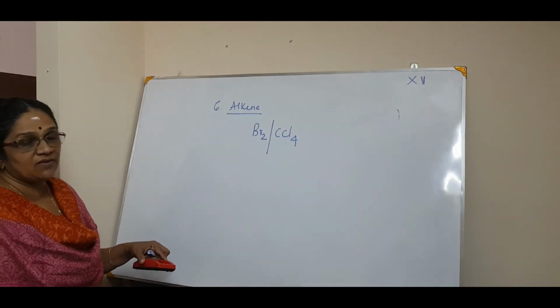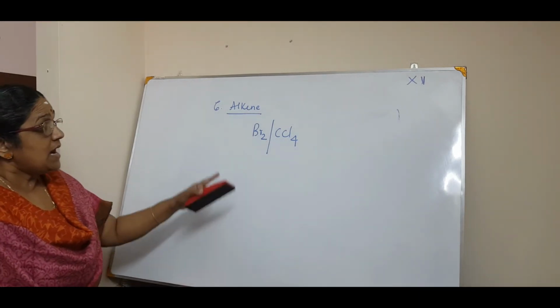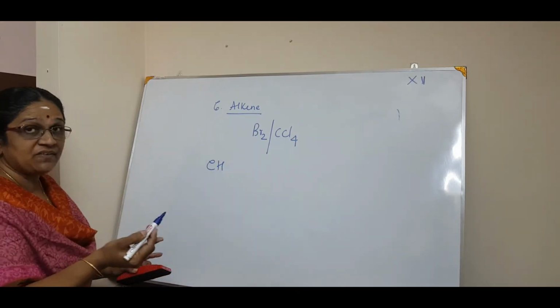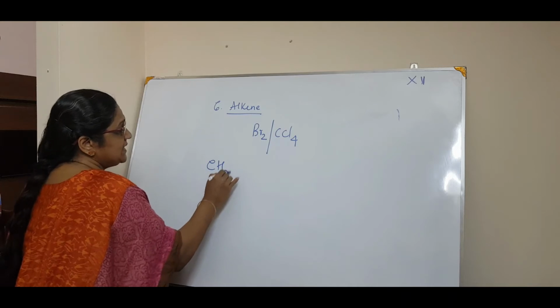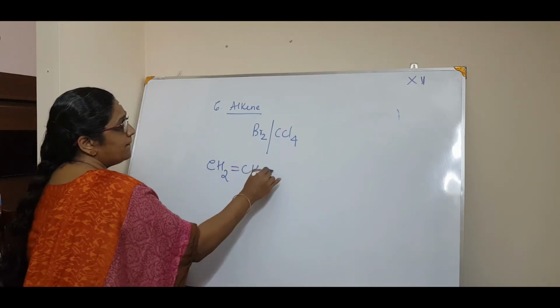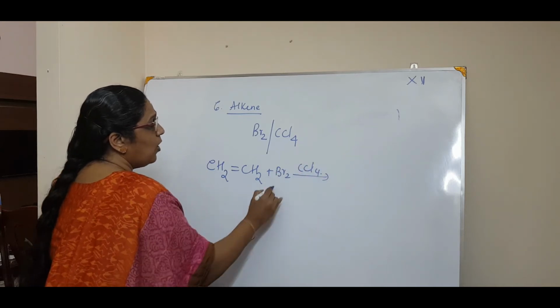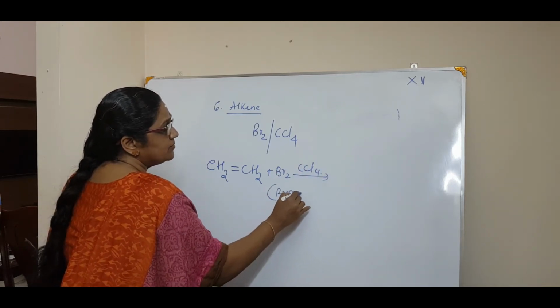CCl4 is a solvent. For example, if you take a symmetrical alkene, CH2=CH2, plus bromine in the presence of CCl4, or bromine water.